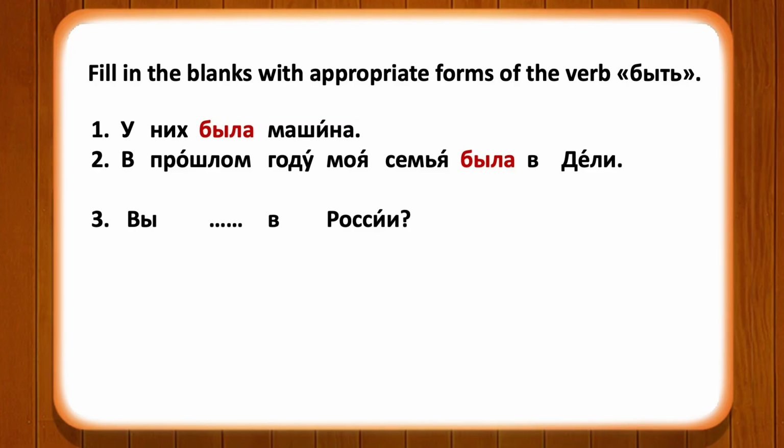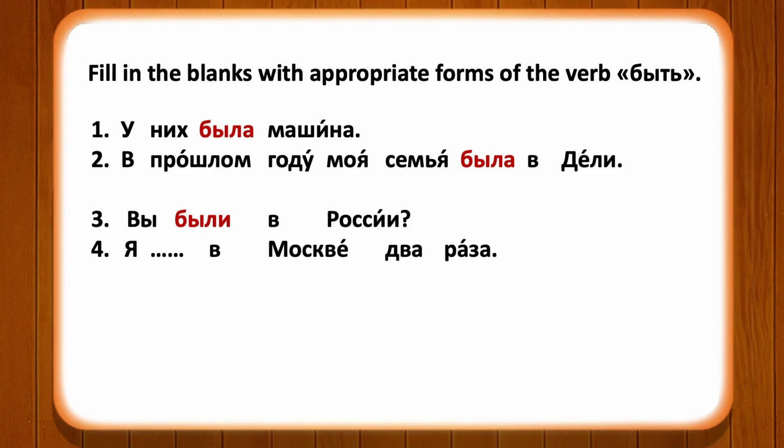The next sentence is вы dash в России. Here the form of the verb быть will be according to the pronoun or the subject вы, which will be the plural form. Вы были в России. It's a question. Вы были в России. Have you been to Russia?